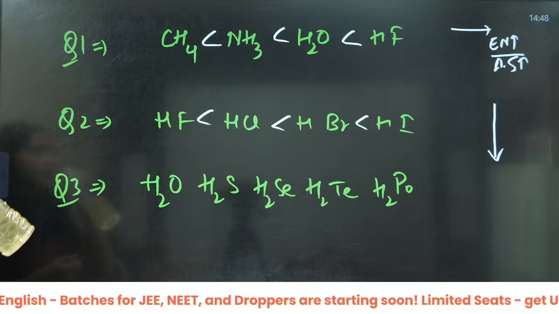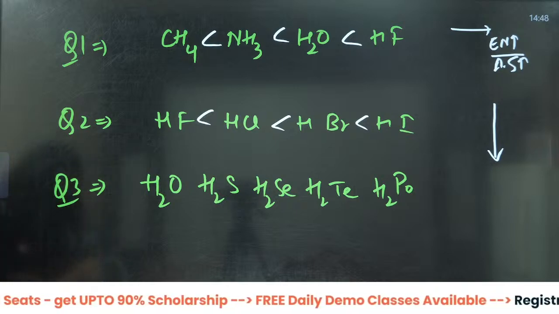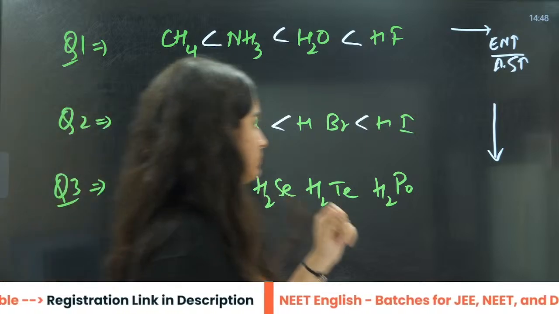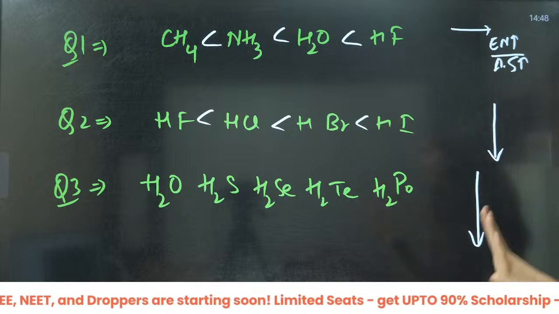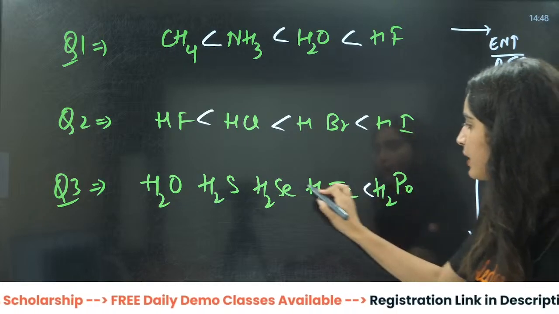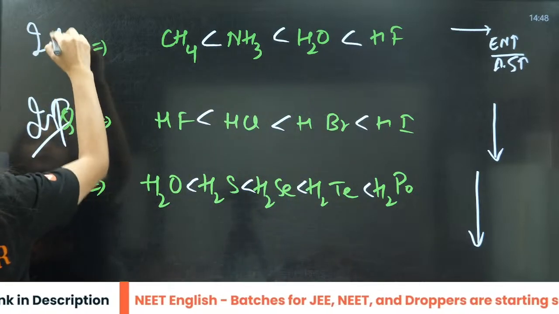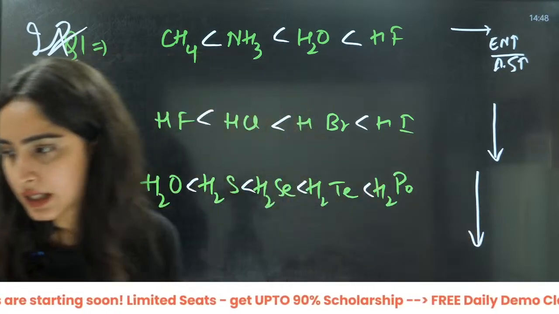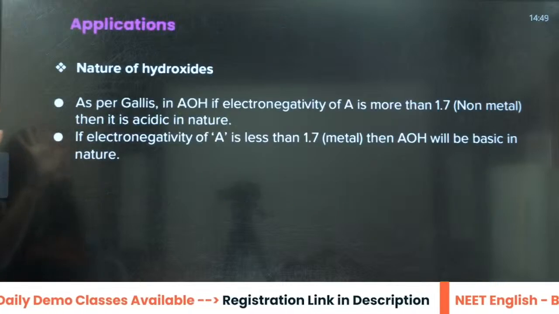What about the next one? Again, it is down the group, so we will not see the electronegativity. We will see the size. The more the size, the more the acidic strength. So it will be like this. This question has been asked so many times; you can see your PYQs. This question is asked directly, a very, very important question. This was about the acidic strength.